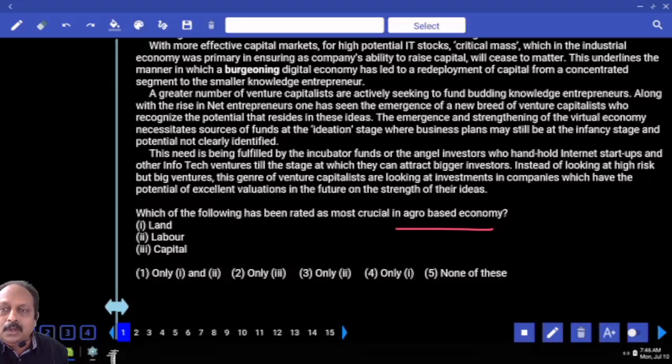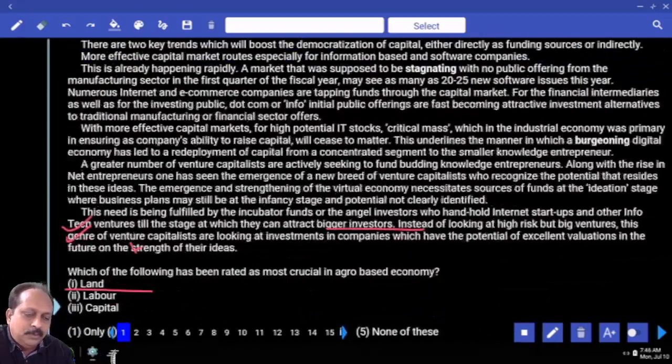I have already said agro-based, 2 things are very important. What are those 2? One is land, a prerequisite. Second, labor. So here land is right, labor is right. Capital not required. It is inherited. So what is the answer based on that? Only 1 and 2. For this you don't have to read the passage. Some questions you can answer without reading the passage, sheer common sense.